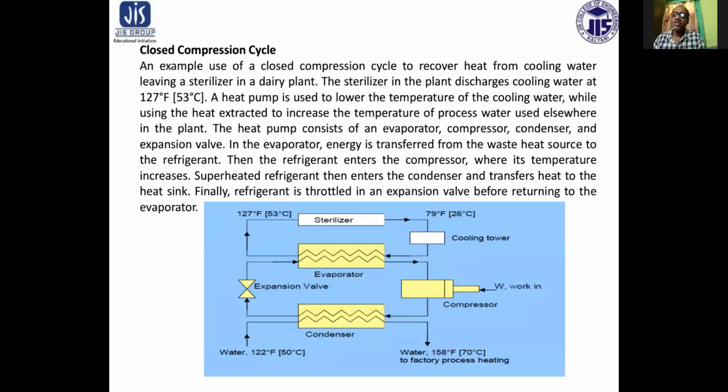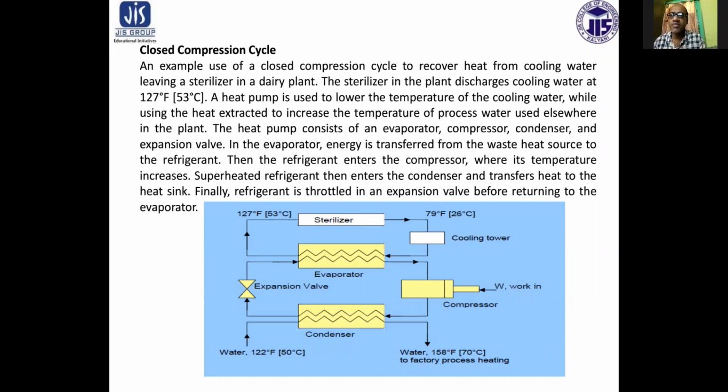The sterilizer in the plant discharges cooling water at 53 degrees centigrade. A heat pump is used to lower the temperature of the cooling water, while using the heat extracted to increase the temperature of process water used elsewhere in the plant.